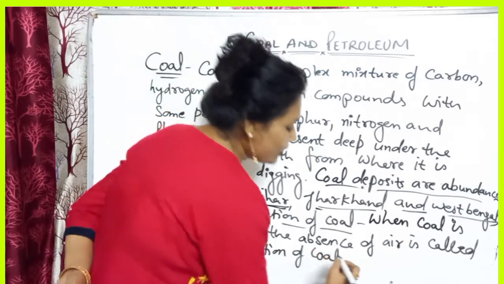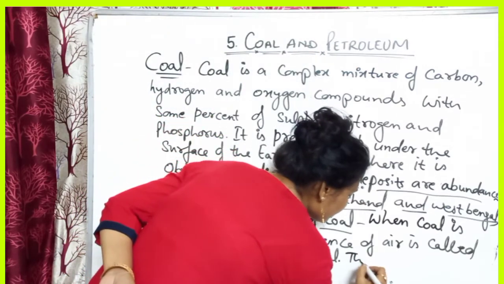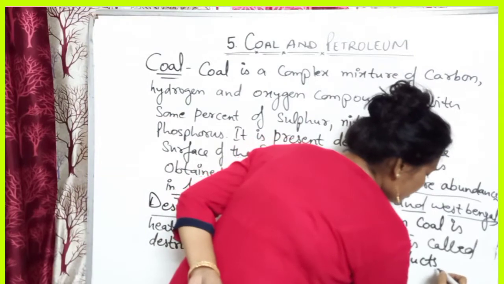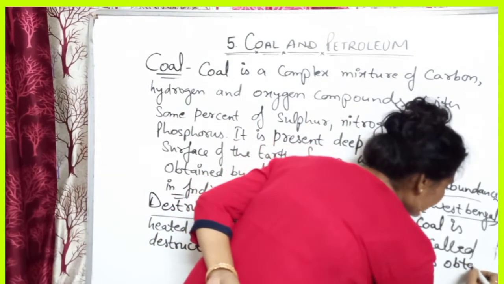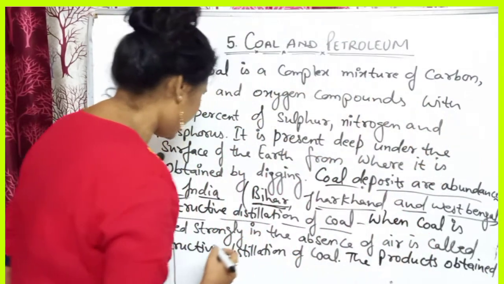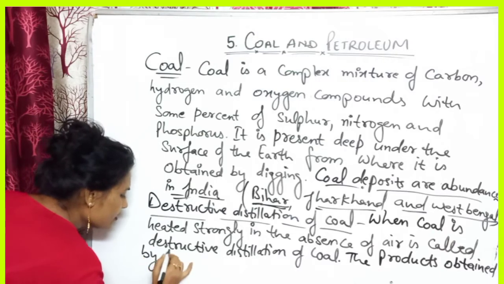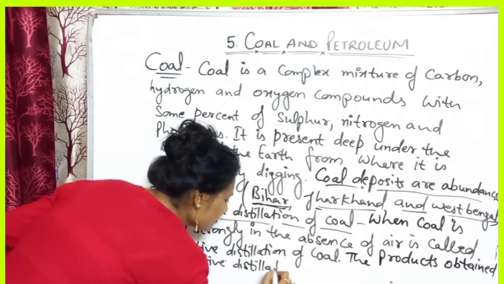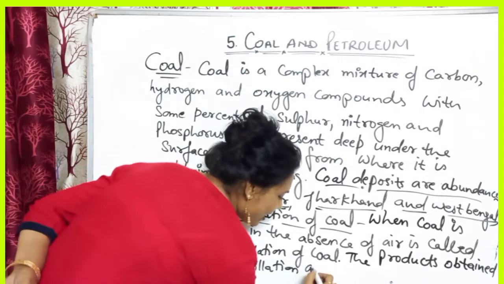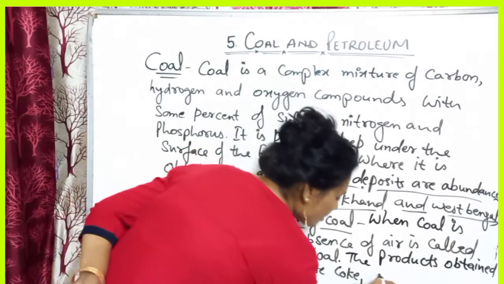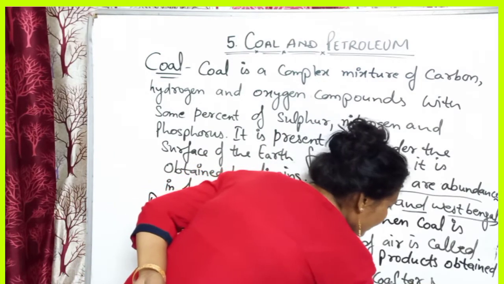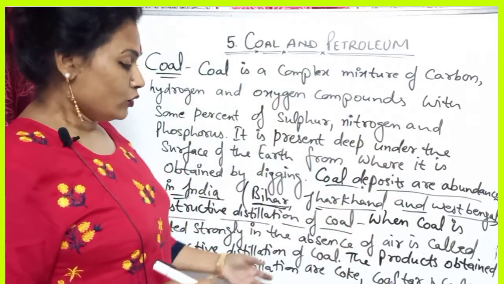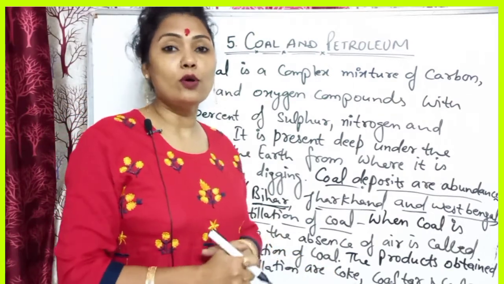Let us write the products or byproducts obtained by destructive distillation. These are coke, coal tar and coal gas.